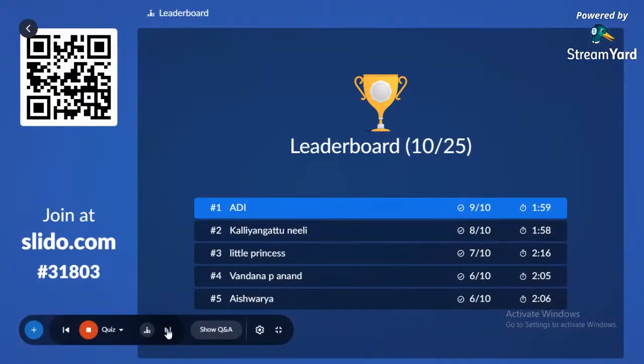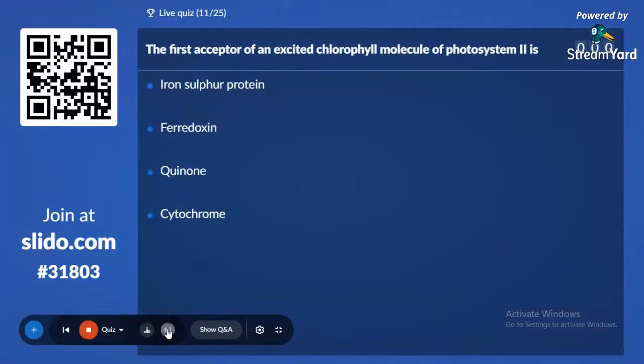11th question. The first acceptor of an excited chlorophyll molecule of photosystem 2 is option A, iron sulfur protein; option B, ferredoxin; option C, quinone; and option D, cytochrome.